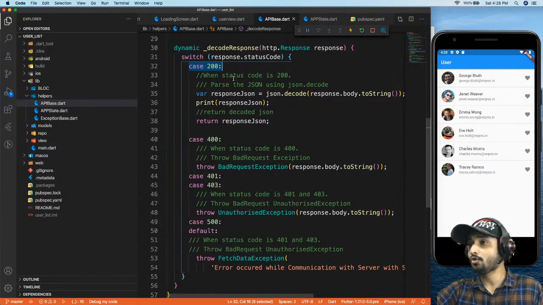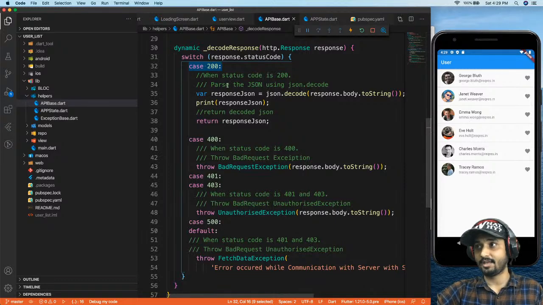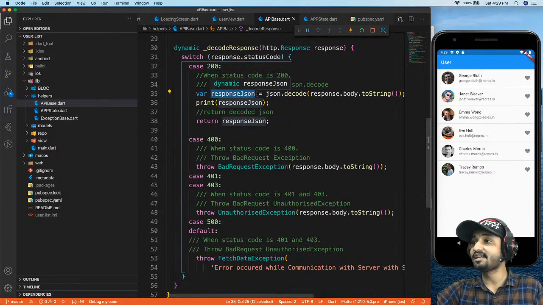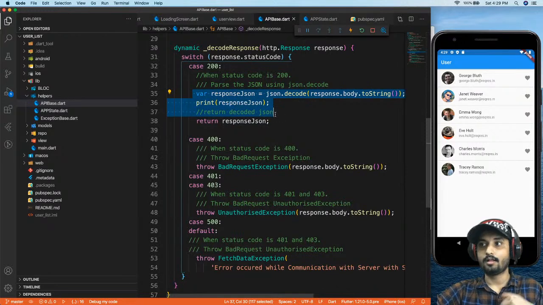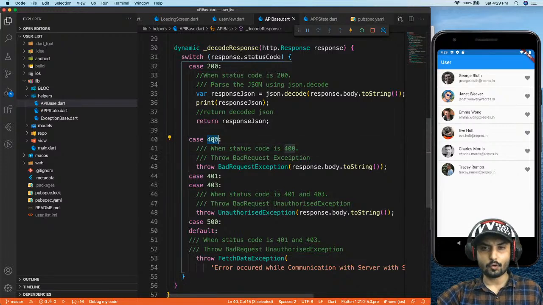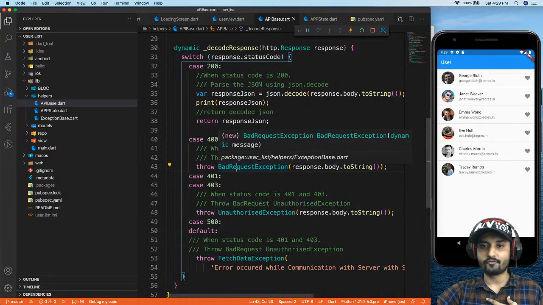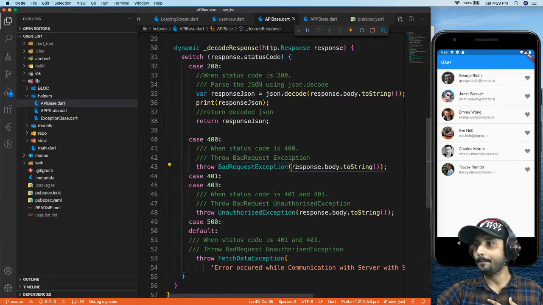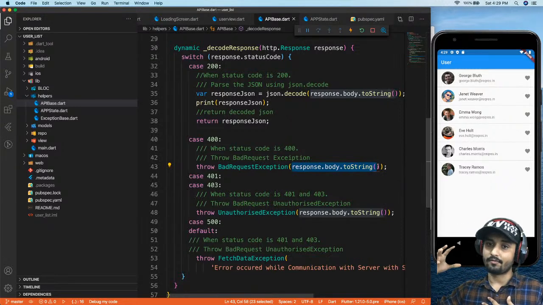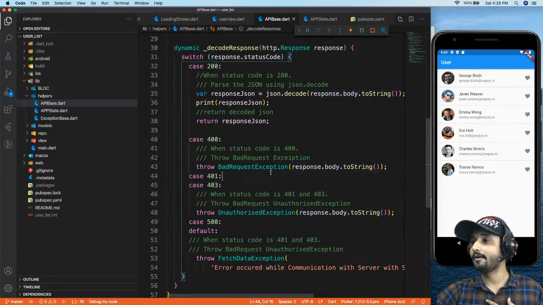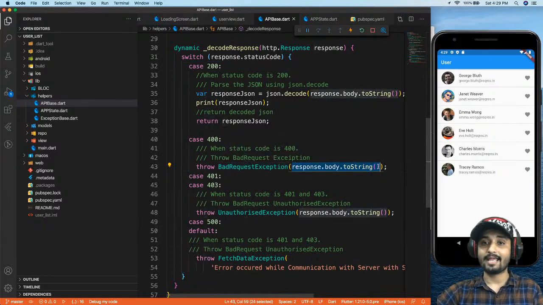So what happens at that time is I will just decode my JSON. I will come to this later on, but let's see what the other cases are. We may get a 400 status code, right? And that is going to be a bad request exception. This is the class which is created by me, and I'm going to throw the same message which I'm getting from the server. So on a bad request exception, I'm going to get some response from the server, and I'm going to use that message to display in my app, right?